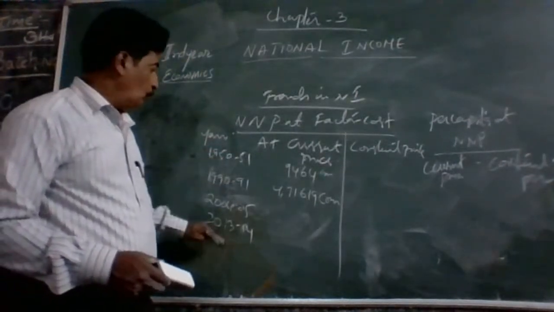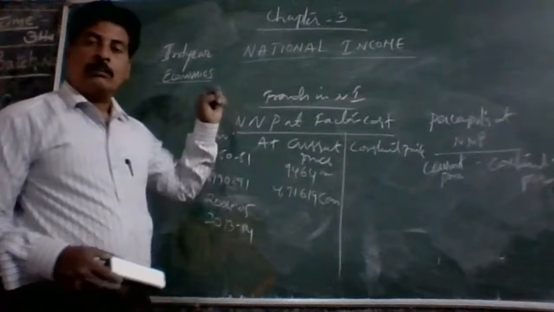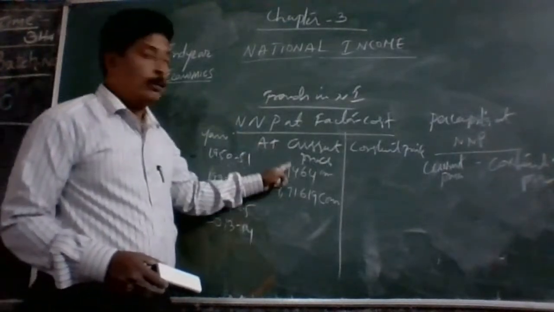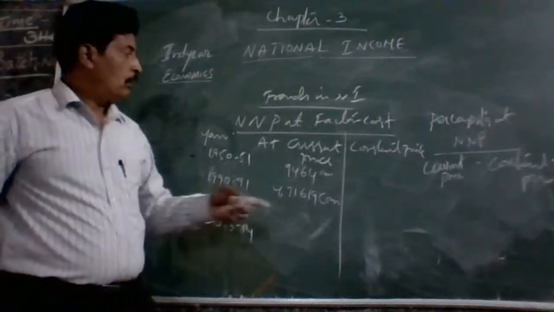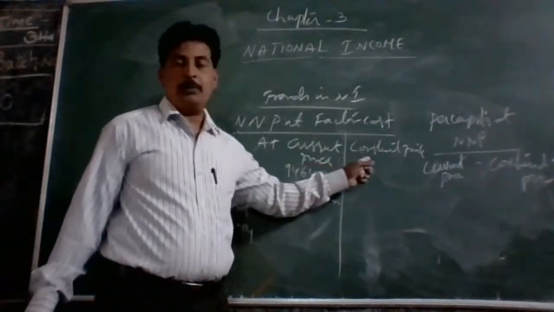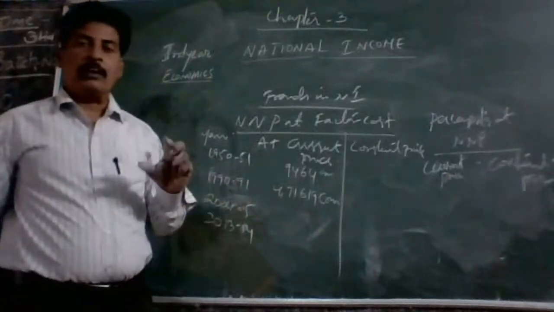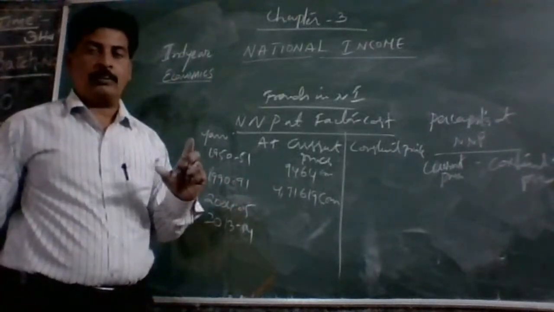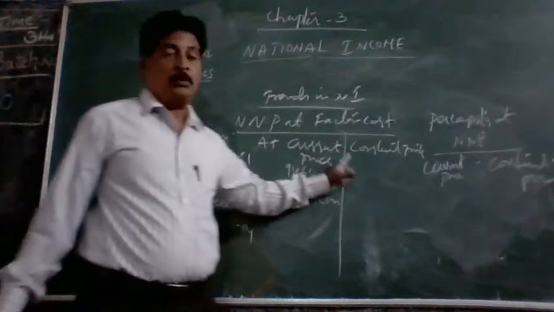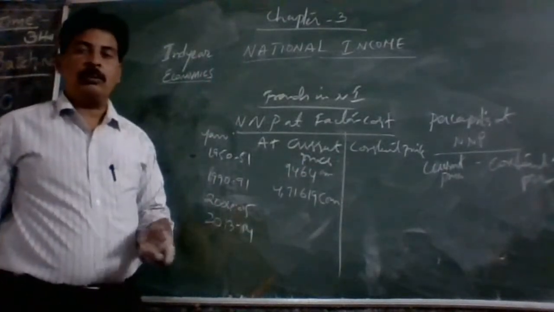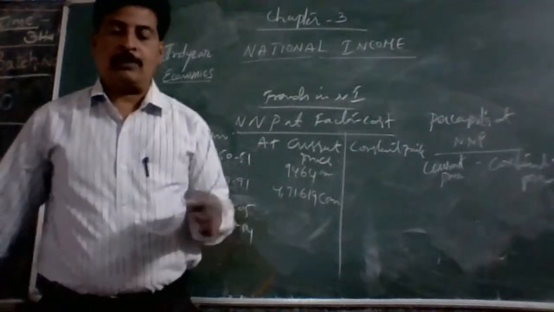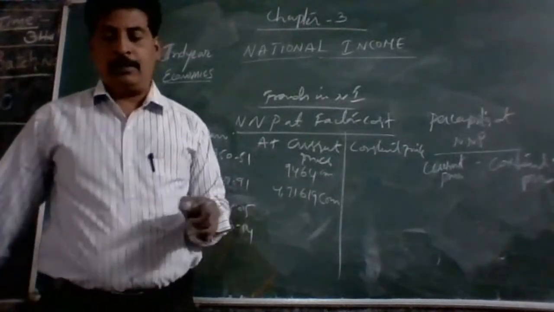So in this way, the national income NNP at factor cost per capita from 1950-51 to 2013-14 at current price has been increasing enormously, whereas at constant price the national income is increasing slowly, because constant price eliminates population growth and price rise.